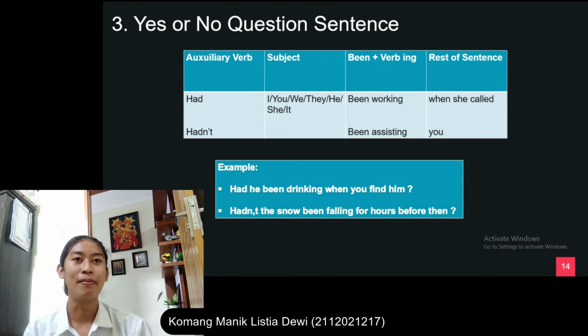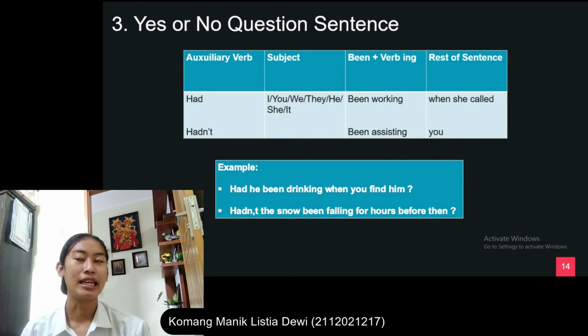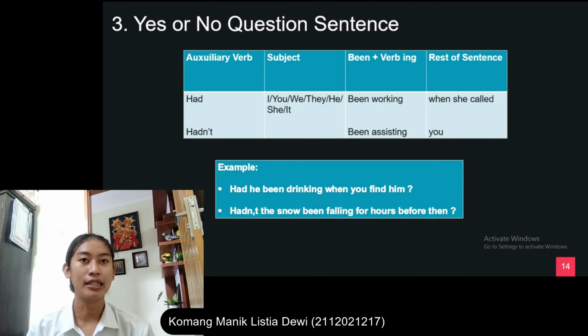Yes or no question in the past perfect progressive continuous. They create a question that will be answered with yes or no. Use had or had not for a negative question, plus been plus the ing, present participle of the verb. Auxiliary verb had, subject: I, you, he, she, it, been plus verb-ing, been working, and rest of sentence: when she called. And had not, subject, been plus verb-ing, been assisting, and rest of sentence: you.